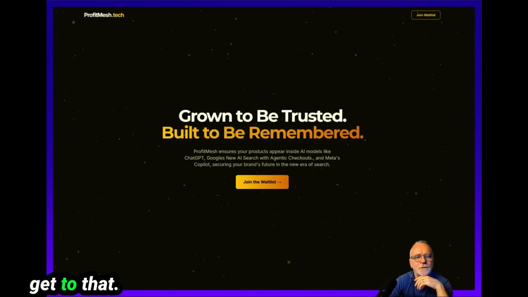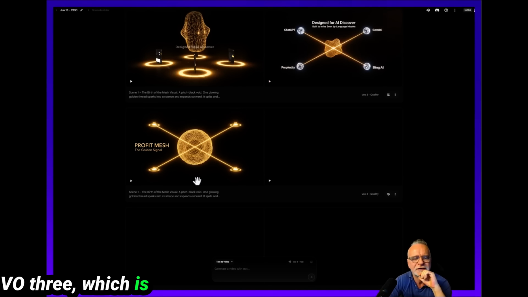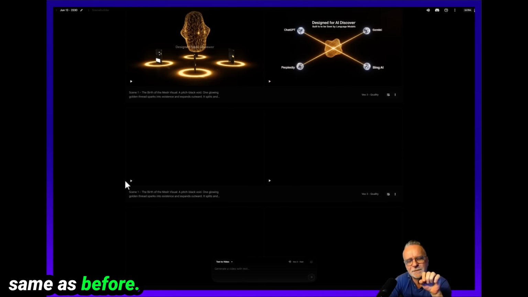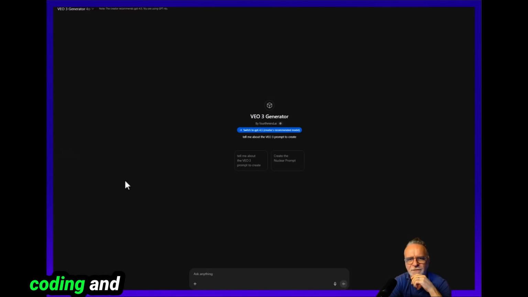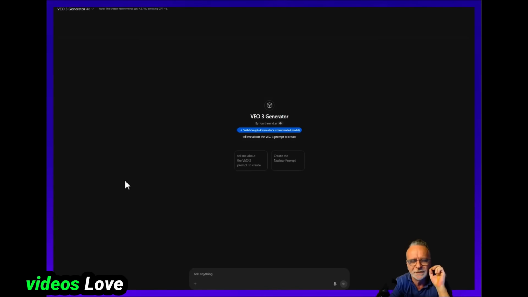So before we get to that, this is Google's VO3, which is amazing. And the same as before, I use ChatGPT to create the prompts to put into VO3. There's so many crossovers between vibe coding and vibe marketing. Through vibe coding, I learned how to produce the best JSON structured data. And as it turns out, that's exactly what VO3 videos love. If you want incredibly high detailed videos, you need to supply it structured data.